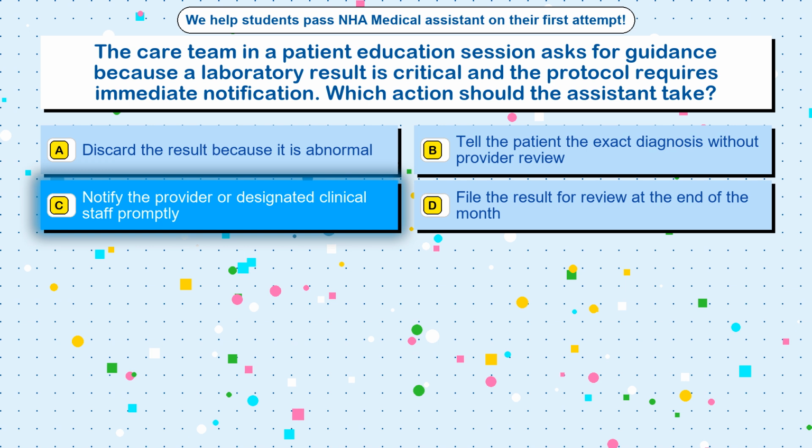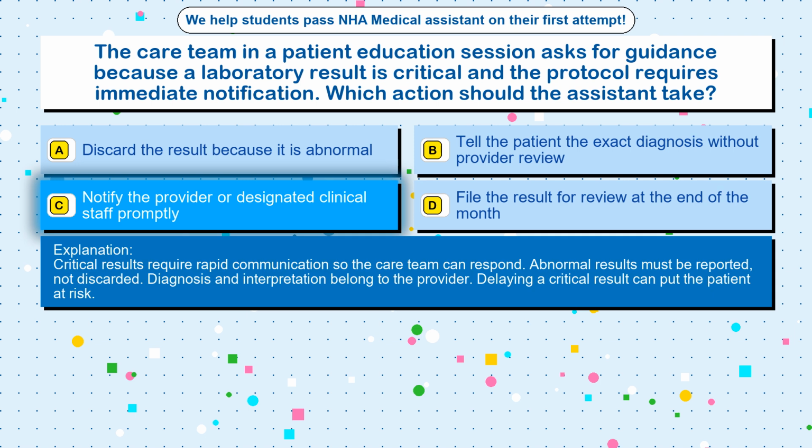The correct answer is option C, notify the provider or designated clinical staff promptly. Critical results require rapid communication so the care team can respond. Abnormal results must be reported, not discarded. Diagnosis and interpretation belong to the provider. Delaying a critical result can put the patient at risk.